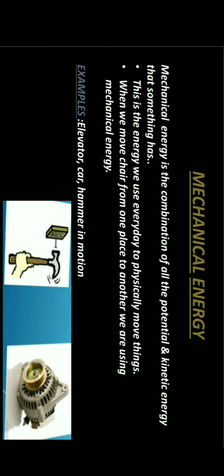Next, mechanical energy. Mechanical energy is the combination of all the potential energies and kinetic energy that something has. This is the energy we use every day to physically move things. When we move a chair from one place to another, we are using mechanical energy. For example, elevator, car, hammer in motion, and so on.